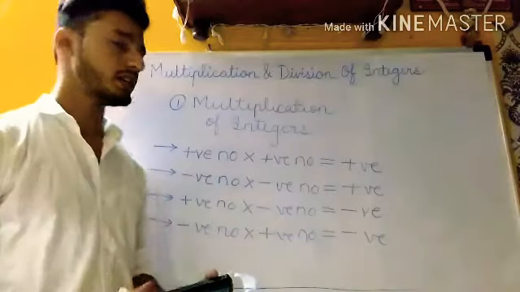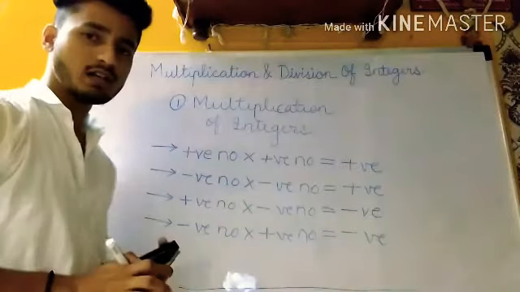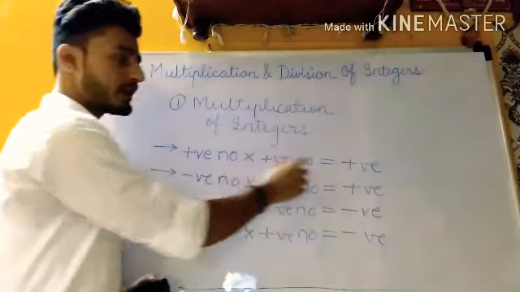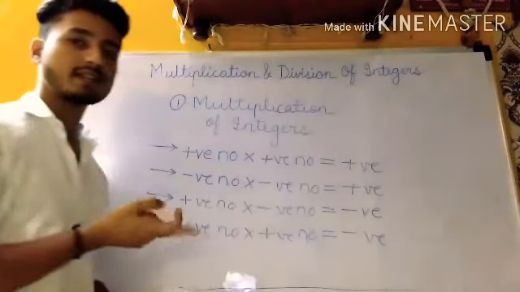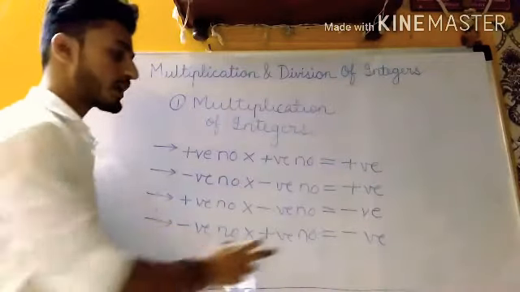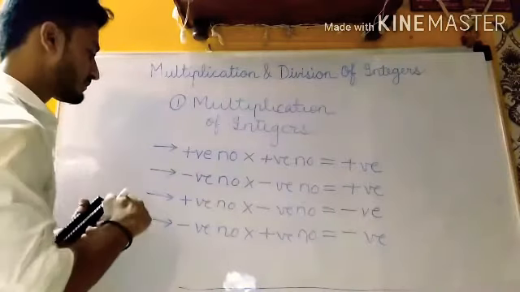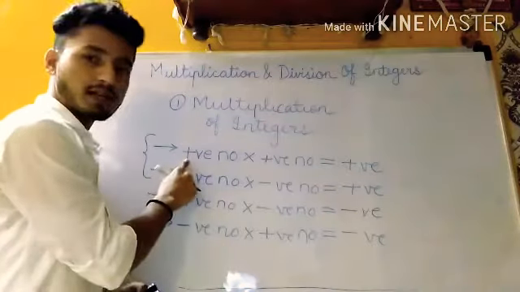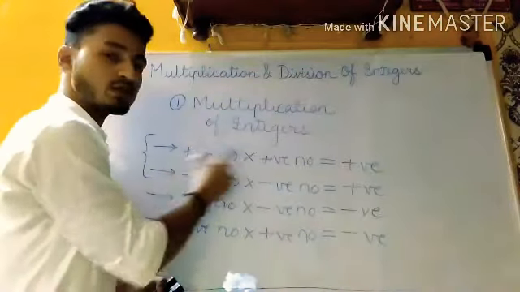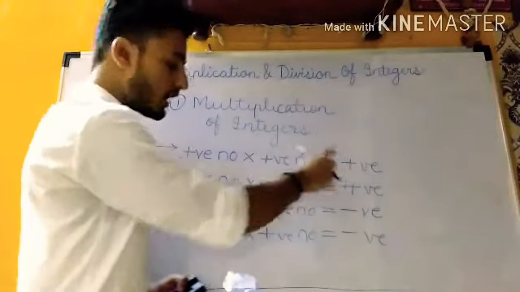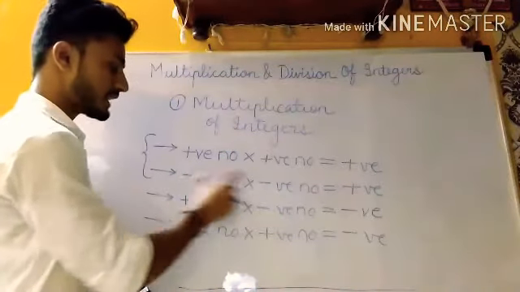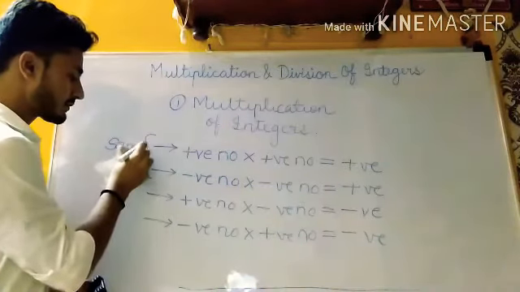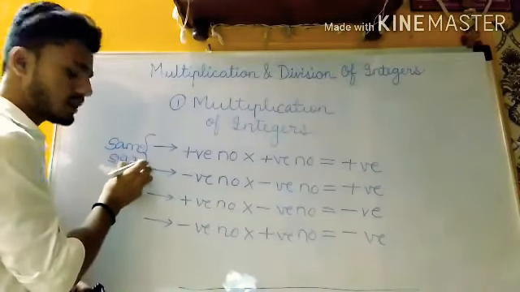It's a very simple chart. Just keep in mind, whenever the signs are the same, we get a positive answer. And whenever the signs are different, meaning one is plus and one is minus, we get a negative sign. If you observe the first two formulas, it is plus and plus. When we multiply two similar signs, we get a positive answer. Again, when I am multiplying two negative signs, these are also similar, again I get positive. So if it is the same sign, I will get a positive answer.